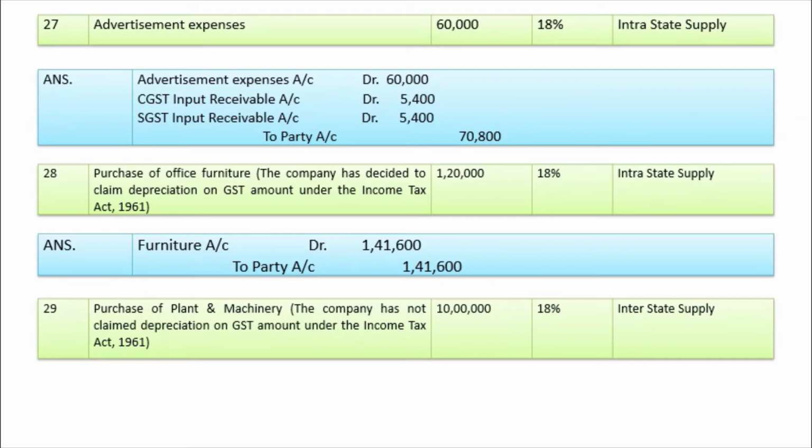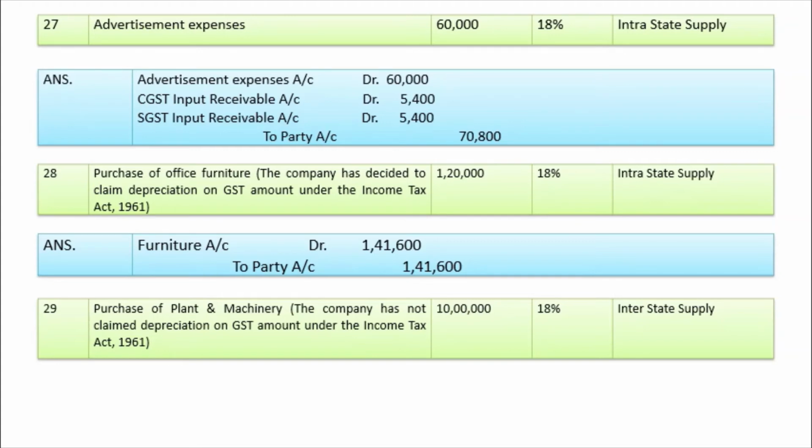Next transaction, purchase of plant and machinery. The company has not claimed depreciation on GST amount under the Income Tax Act 1961. Amount is 10 lakh, rate is 18% and it is an interstate supply. So it is exactly reverse of the above situation. In above, company has decided to claim depreciation on GST amount, and here the company has not claimed depreciation on GST amount under the Income Tax Act 1961.